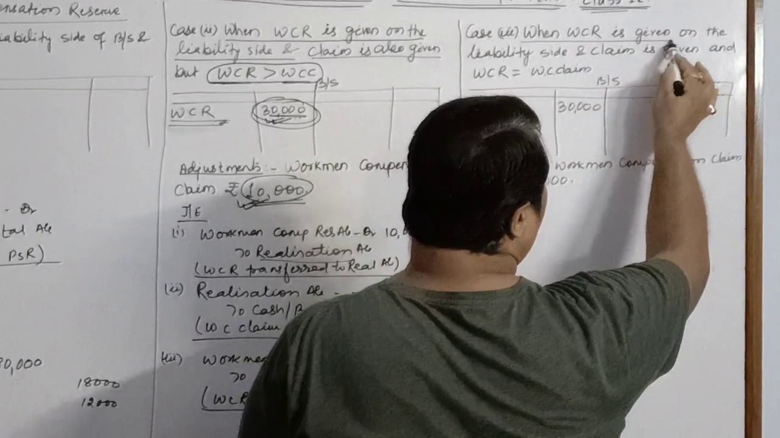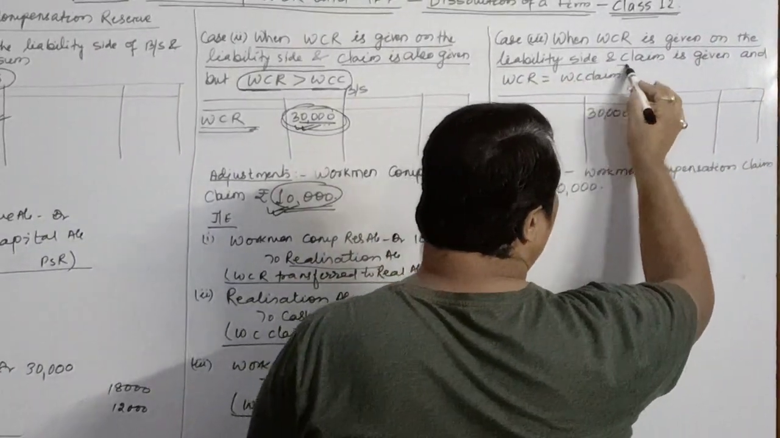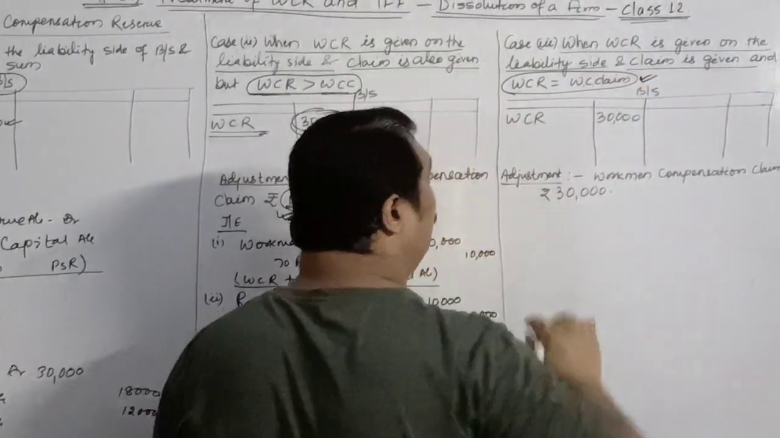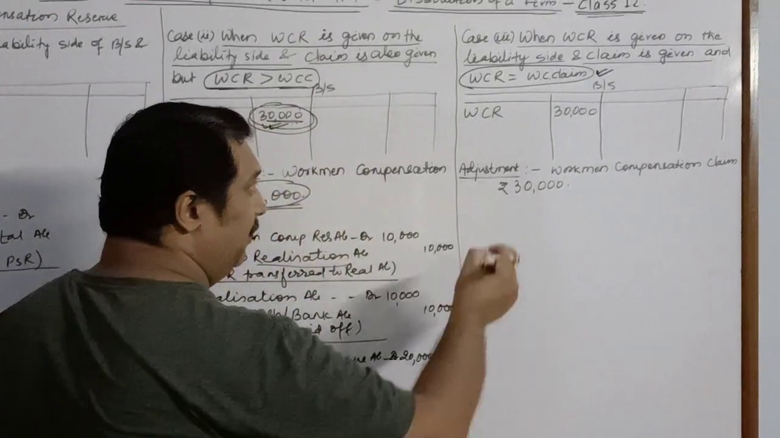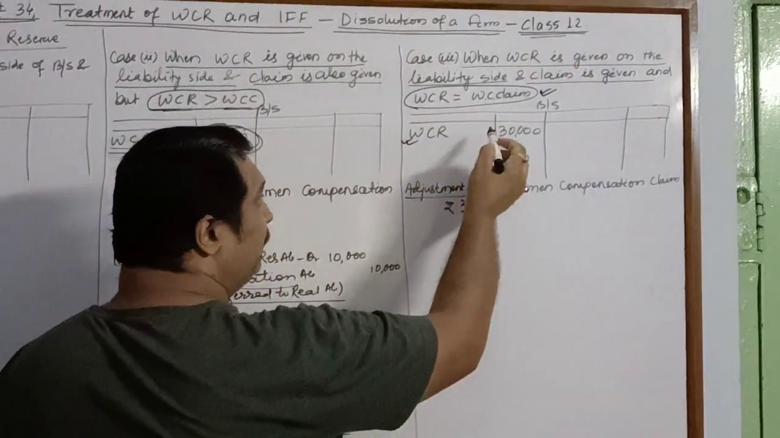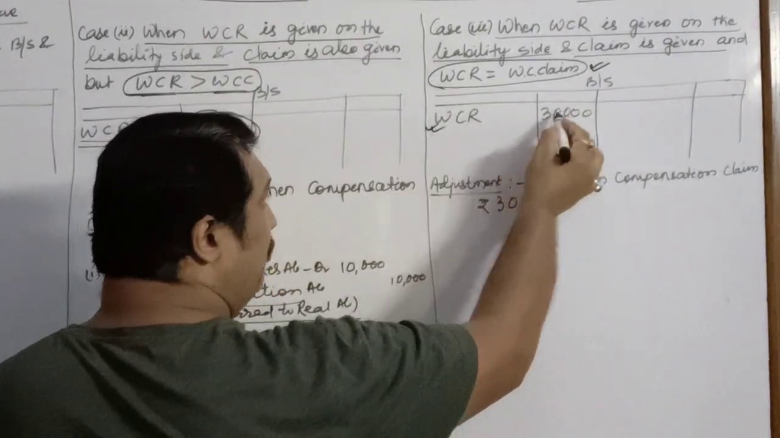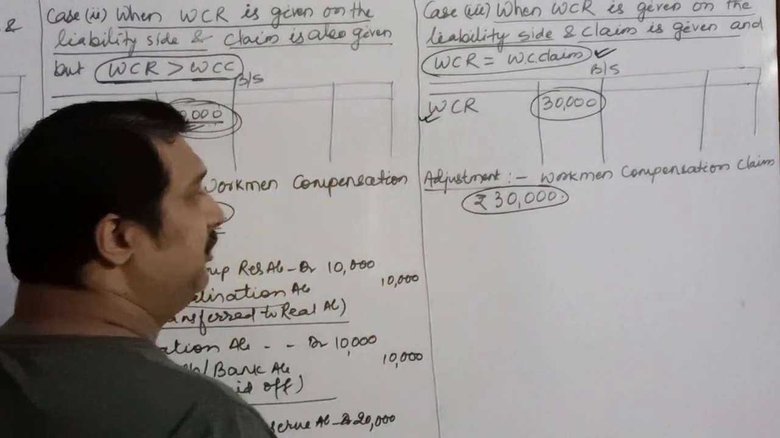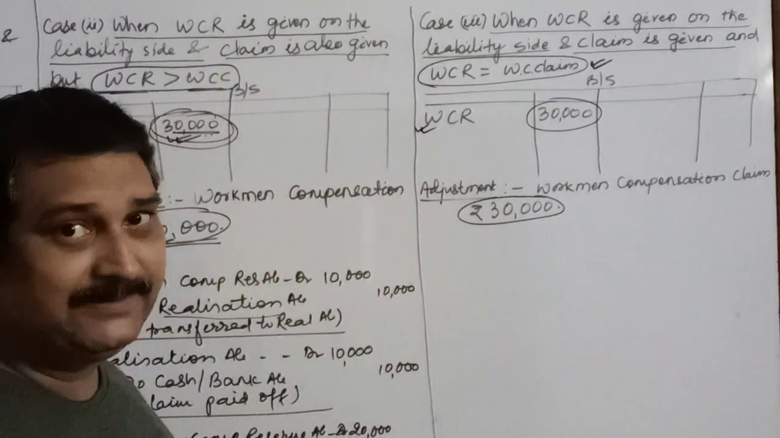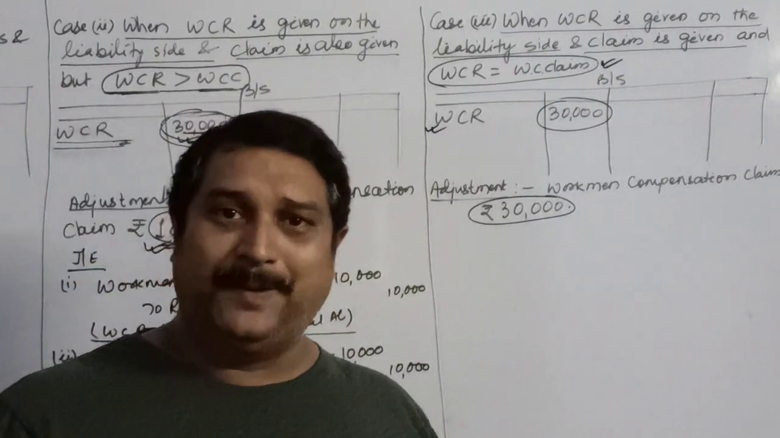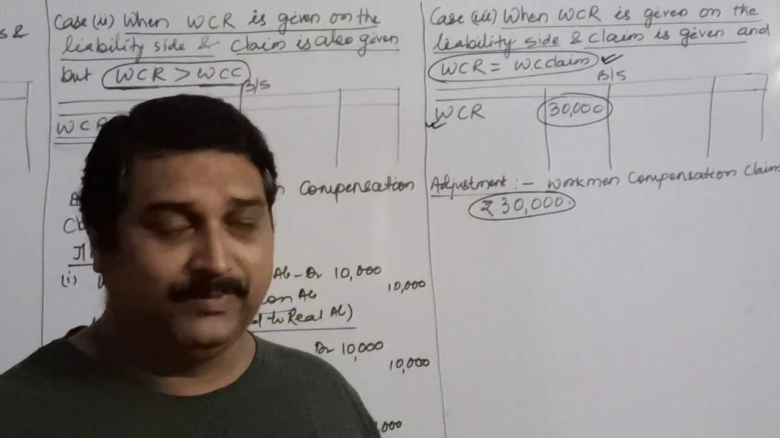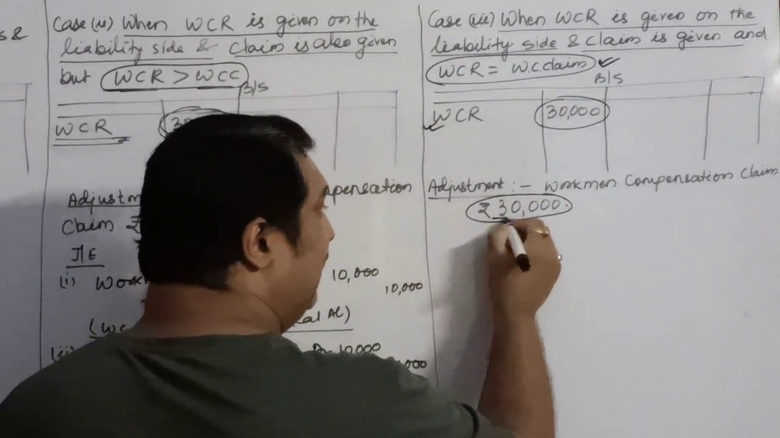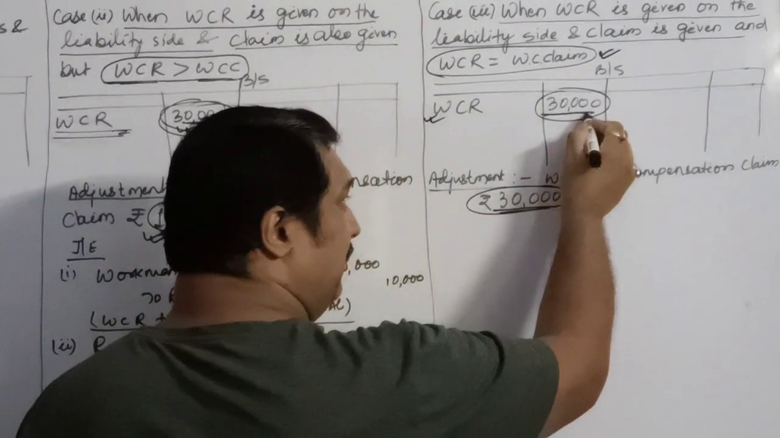Now let us take the third case. When workman compensation reserve is given on the liability side and claim is given and both are equal, that means the amount of claim is equal to the amount of reserve. You can see the example. On the liability side of the balance sheet you have 30,000 as workman compensation reserve and the claim is also 30,000. So what will you do in this case? Do you have sufficient money to pay off your liability? Obviously you have. Once again the same concept: claim is 30,000, reserve is also 30,000.